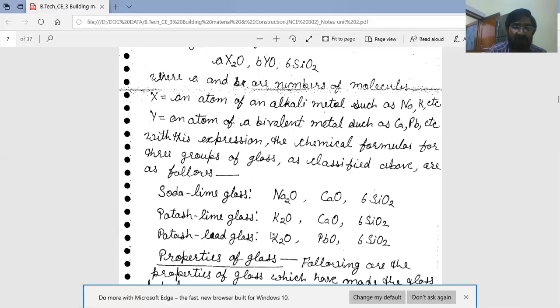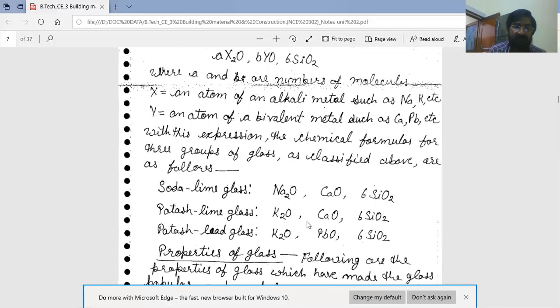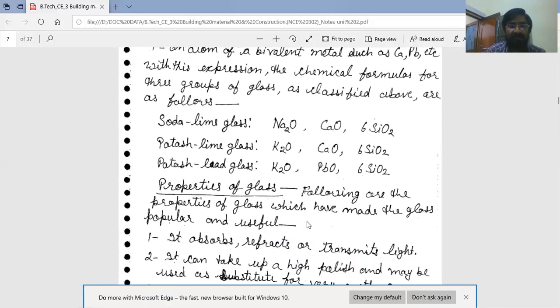Second, potash lime glass. Potash, as the name suggests, potash and lime: K2O.CaO.6SiO2. This is potash lime glass. Third, potash lead glass. Potash and lead: K2O.PbO (lead oxide).6SiO2. This is the formula for potash lead glass. So there are three types of glass.